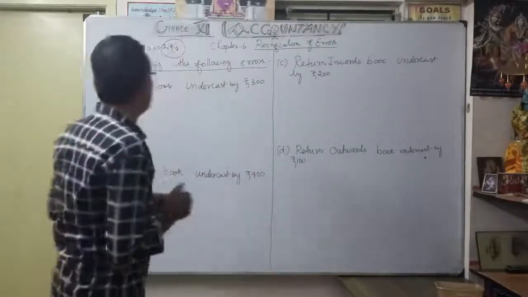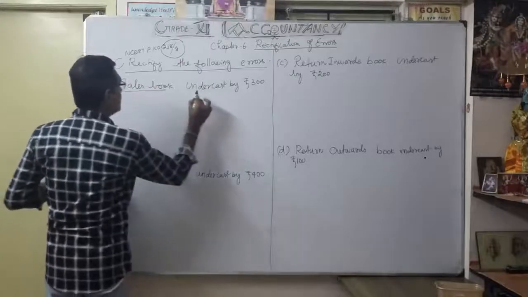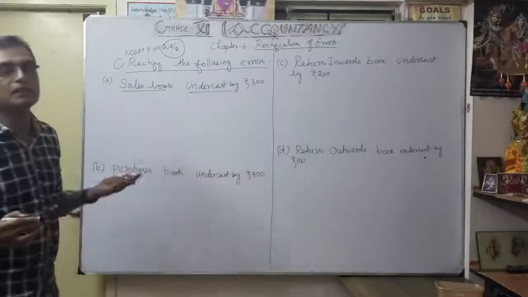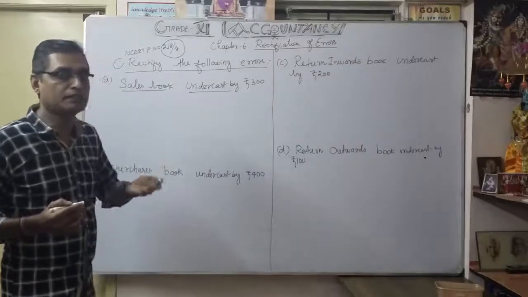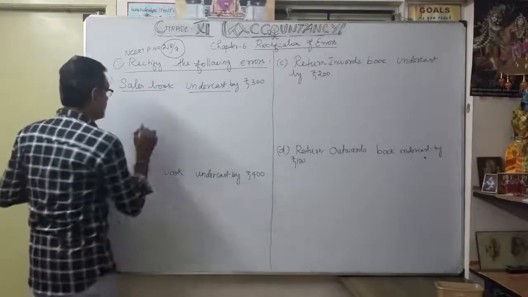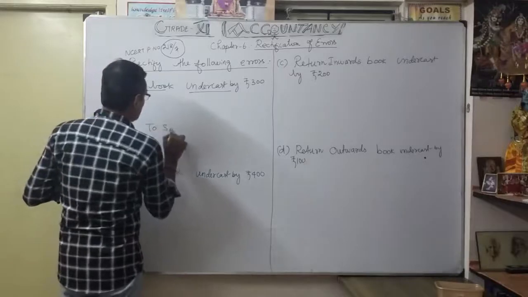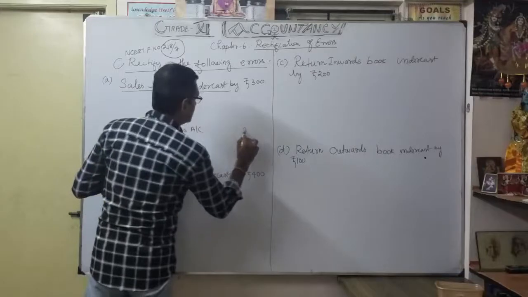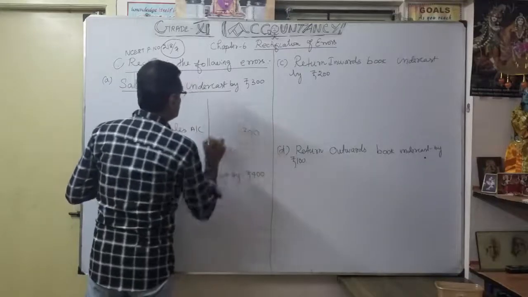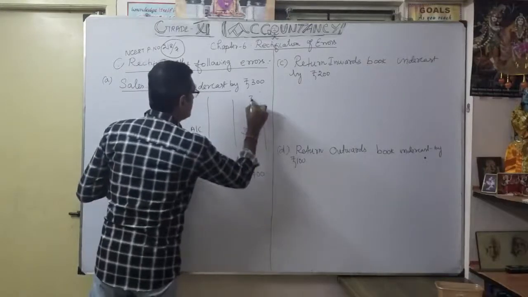Okay. So sales book is undercast. As you know very well, sales are always credit side. Whatever was earlier accounted as undercast, you have to write to sales account again. How much? 300. Understood.